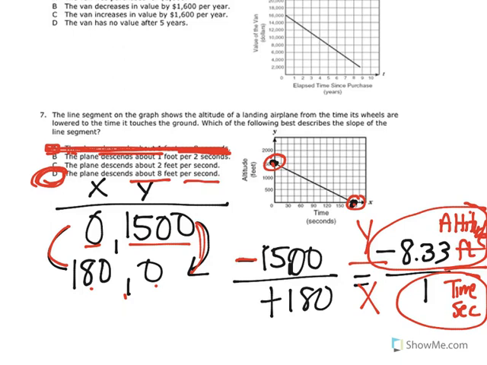So there you go. That's how you figure out the meaning of slope. Use the words, the y words on top, the x words on the bottom, and you will have your meaning.